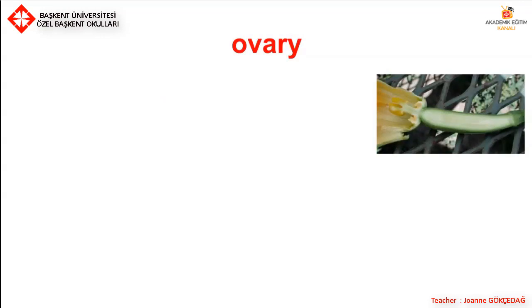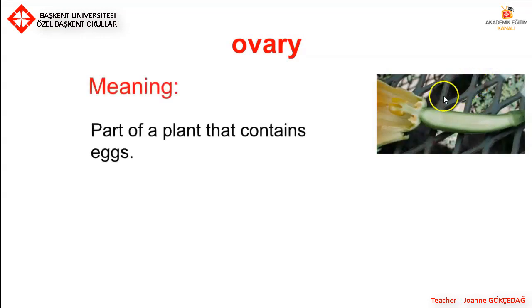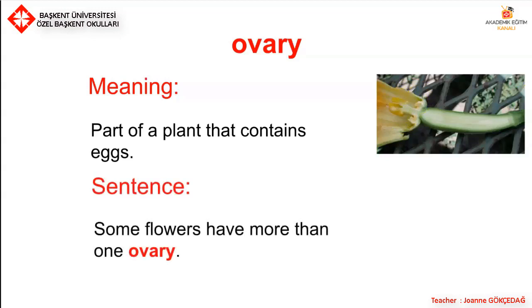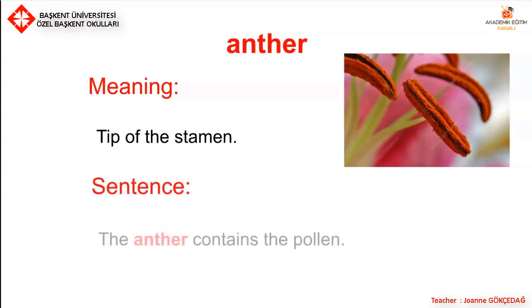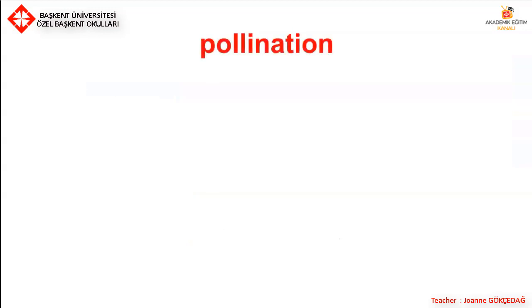Ovary, meaning part of a plant that contains eggs. Sentence: Some flowers have more than one ovary. Anther, meaning the tip of the stamen. Sentence: The anther contains the pollen. Pollination.